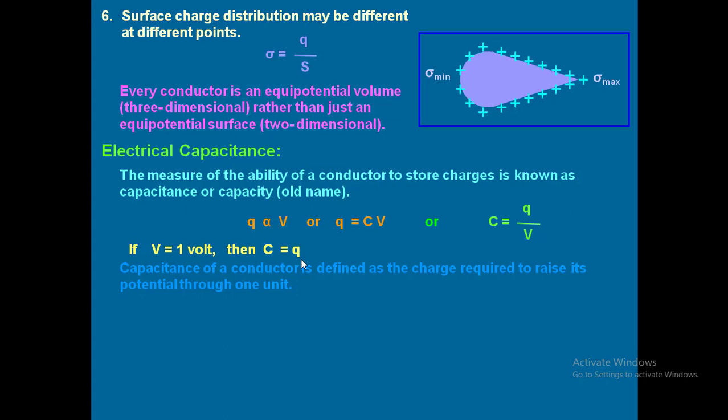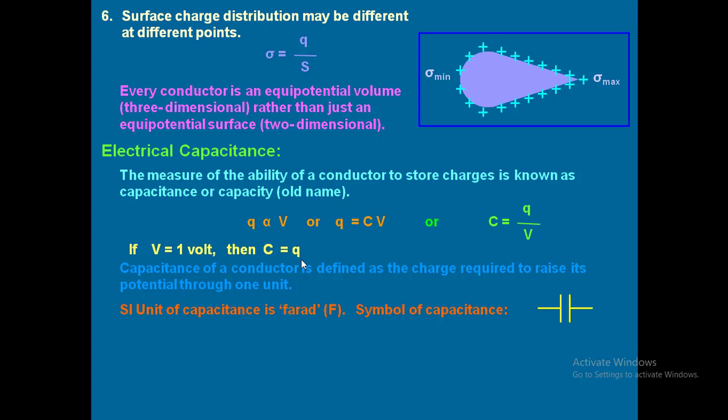So how much charge you use to get a potential of 1 unit is nothing but its capacitance. Best example, a 1 liter bottle. Whenever you are able to fill 1 liter of water inside the bottle, that is nothing but the capacitance of that bottle. Clear? In the same way here also.